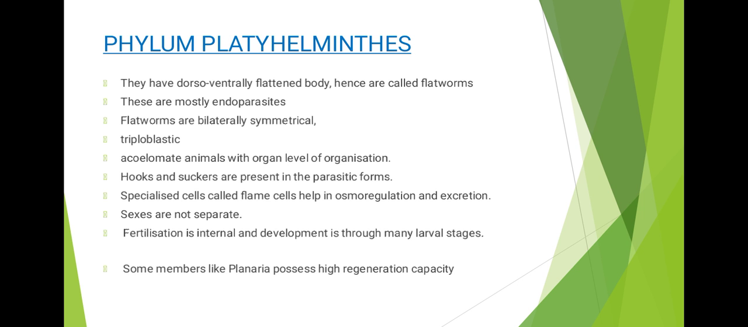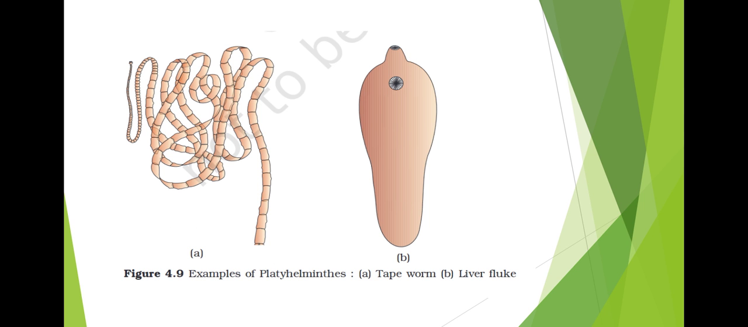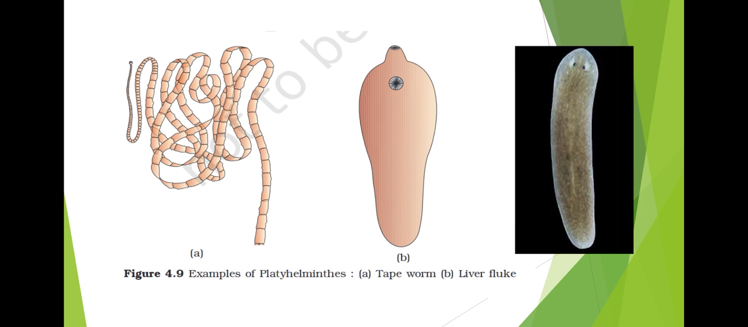Some members like planaria have very high regeneration capacity. That is, if their body is cut into many pieces, from all these fragments we will get new organisms. That is the property of regeneration. Examples are Taenia, that is tapeworm, and Fasciola, that is liver fluke. You can see the picture here. The first one is Taenia or tapeworm and the second one is a liver fluke. So you can see this picture of the flatworm here.